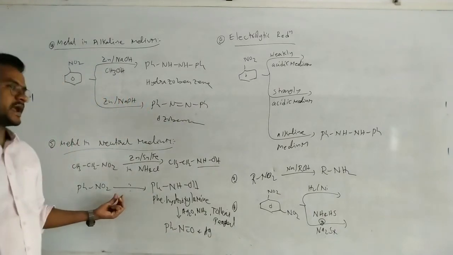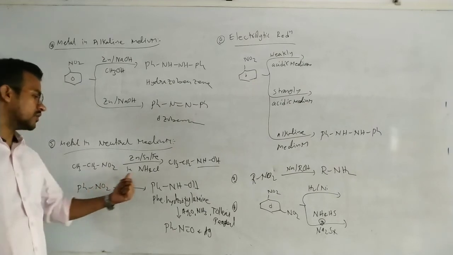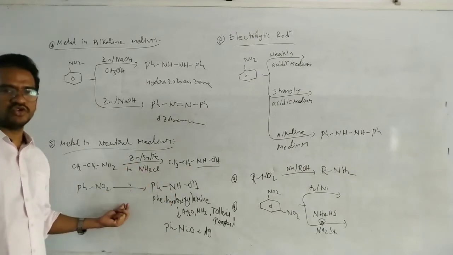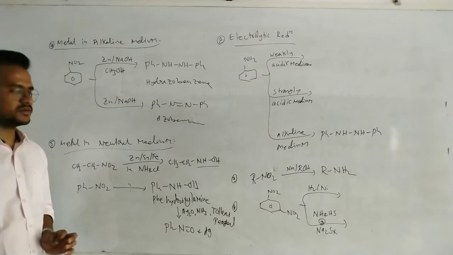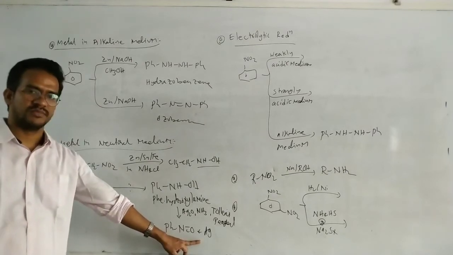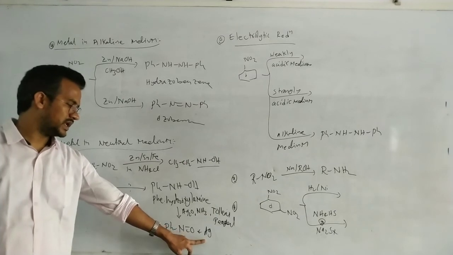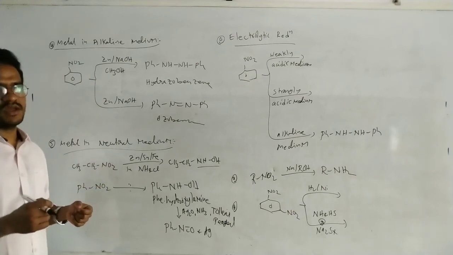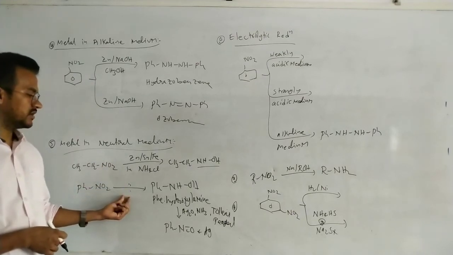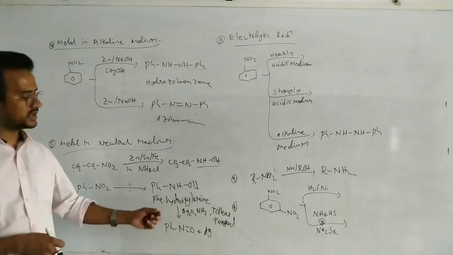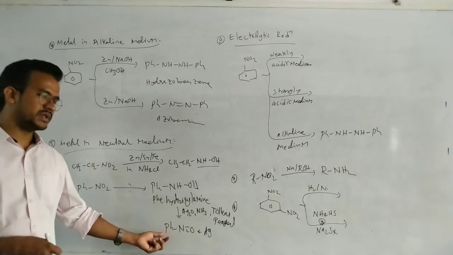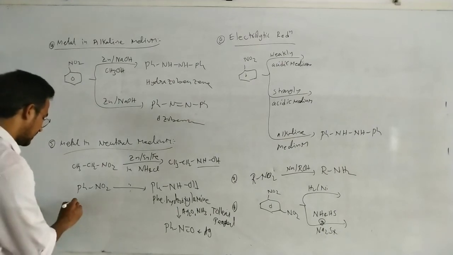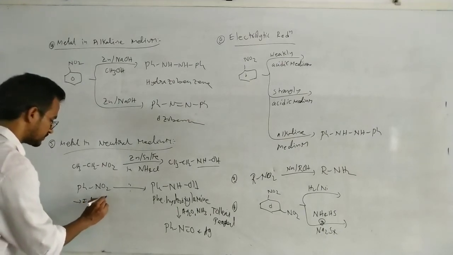So the nitro compounds can be identified through these two reactions. First, the nitro compound must be reduced to the hydroxylamine in neutral medium, then adding Tollens reagent gives the silver mirror. The appearance of the silver mirror indicates the compound is a nitro compound. So take the nitro compound for testing, add zinc and NH4Cl to convert it to hydroxylamine, then add Tollens reagent, and we will see the silver mirror. This is the identification of nitro compounds.